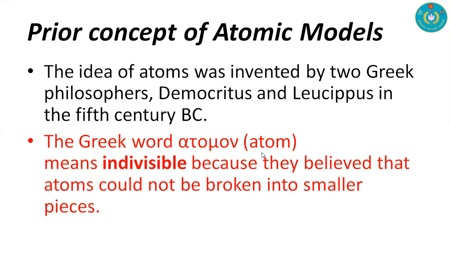Today we know this word as atom, and previously they wrote this as alpha, tau, omicron, mu, o, nu. That is near to the word atom, and in Greek it means invisible, and they believed that atoms couldn't be broken into smaller pieces.